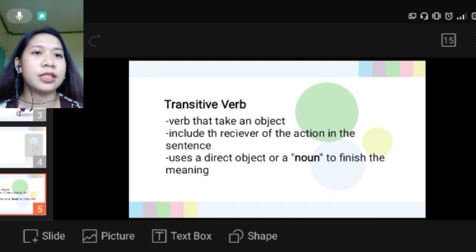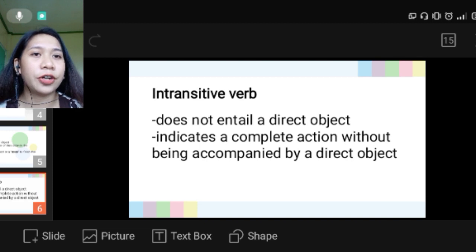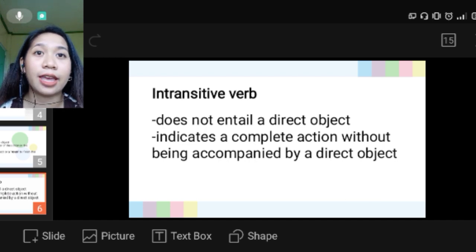Transitive verb is a verb that takes an object. It includes the receiver of the action in the sentence. It uses a direct object or a noun to finish the meaning. And the intransitive verb does not entail a direct object. It contrasts with the transitive verb. The intransitive verbs only indicate a complete action without being accompanied by a direct object.